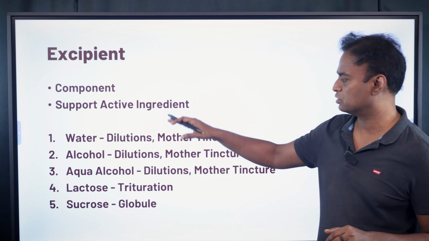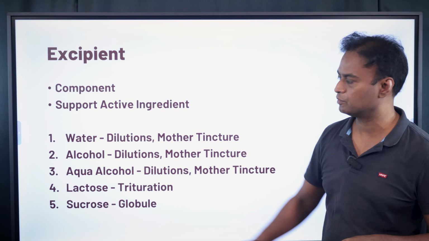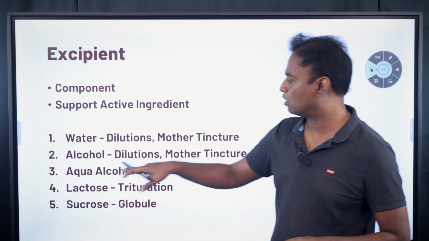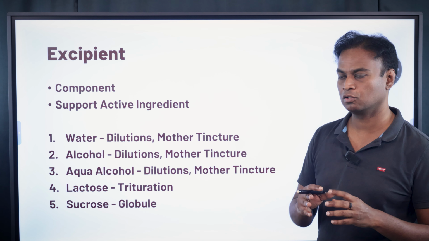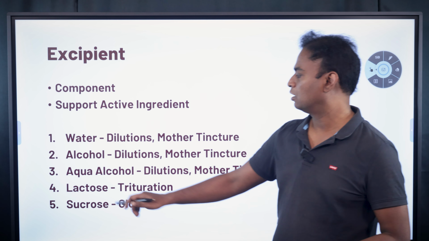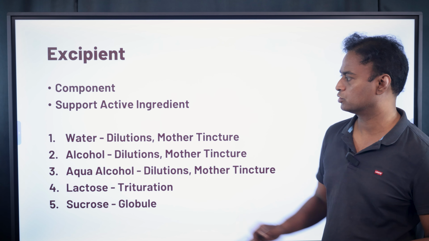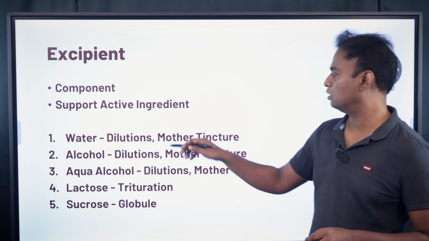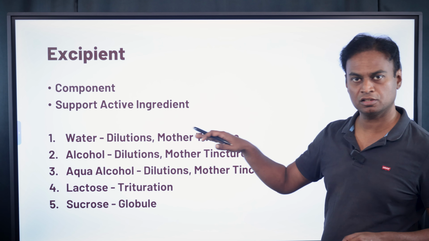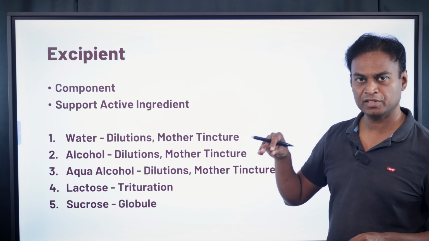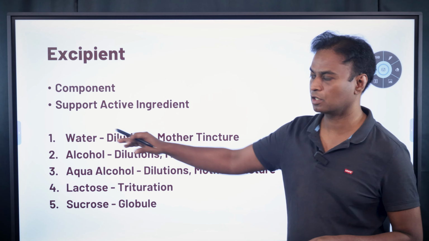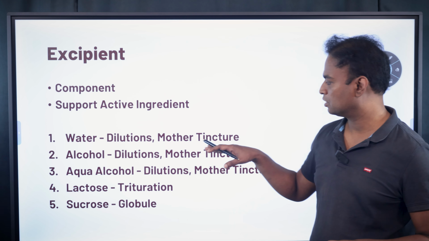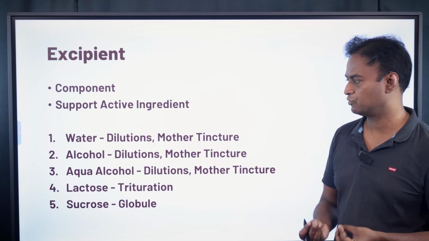In homeopathy, we commonly use these five types of excipient. First one is water, next one is alcohol. Aqua alcohol, you mix water and alcohol and use it as an excipient, and also lactose and sucrose. So what are these? What is water? Water is used in dilutions and mother tinctures. Dilutions and mother tinctures are a type of homeopathic medicines which contain water as excipient. And alcohol, same thing. So dilutions and mother tinctures contain alcohol as well.